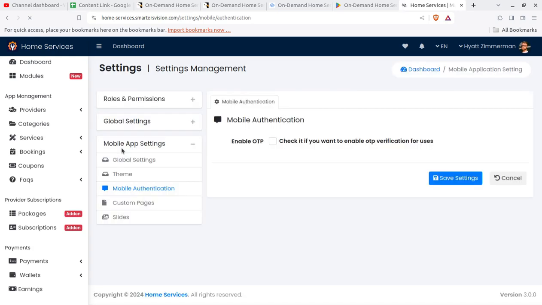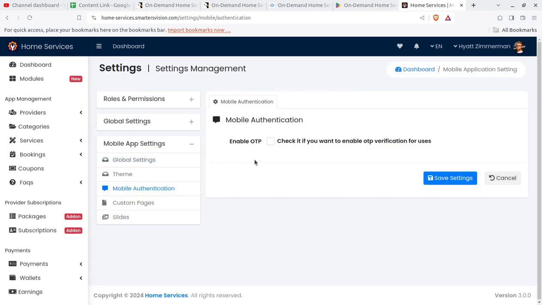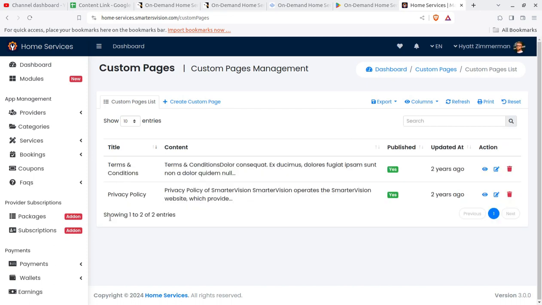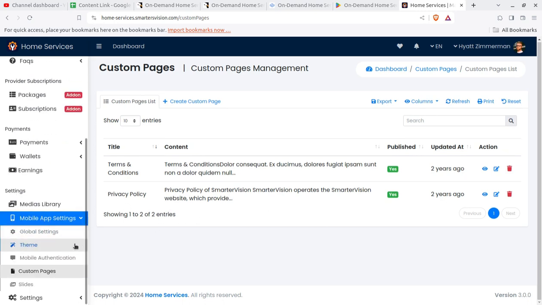Next is mobile authentication. It is really important if you are running a reliable and long-term solution. You have to authenticate the users through OTP values. So if you check this solution, you have to configure the OTP verification, and I'll show you that screen as well. However, if you want to check and authenticate users through OTP, it is available here. Custom pages that you can configure here at the mobile are really important for hosting an app. Like terms and conditions and privacy policy. Without this you cannot host the application at the Google Play Store. So it is really another important thing.